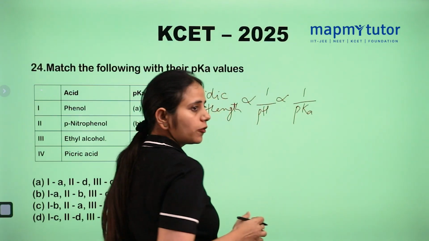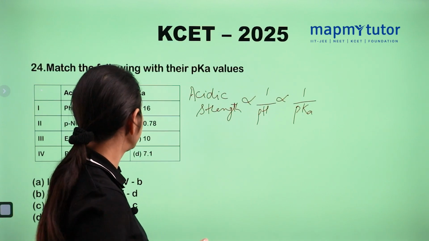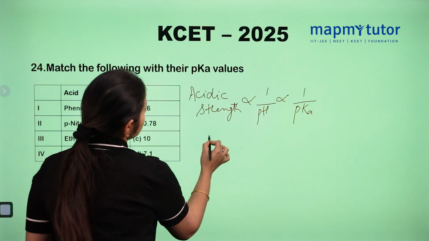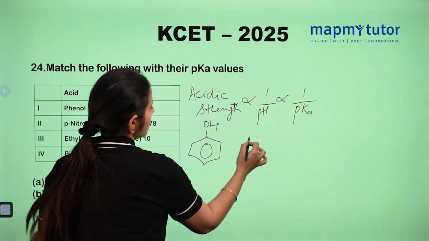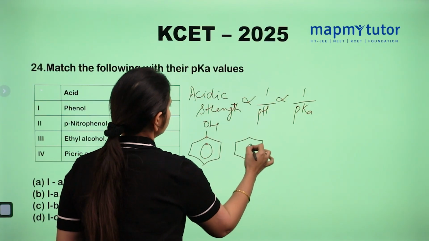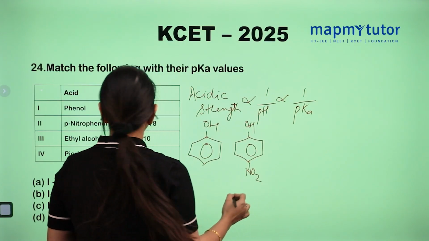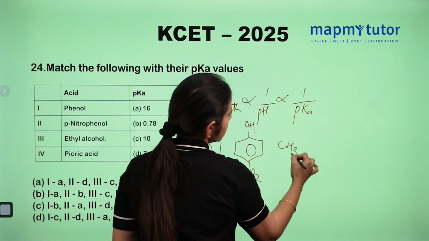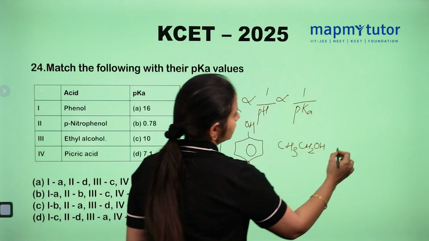The higher the acidity of a compound, the smaller its pH and pKa values. First, let's see the structures of these compounds: phenol, paranitrophenol, ethyl alcohol, CH3CH2OH, and picric acid.